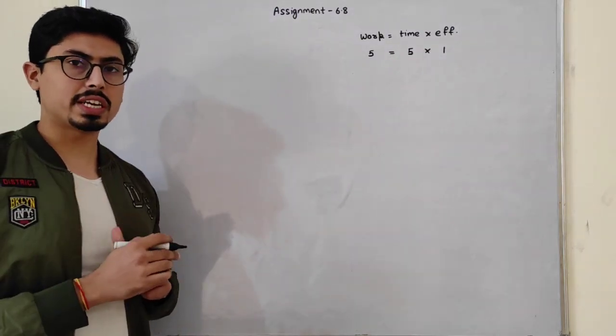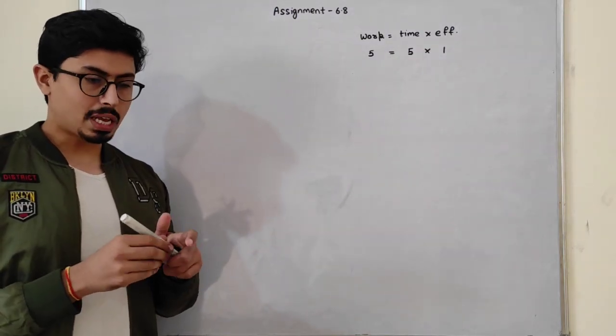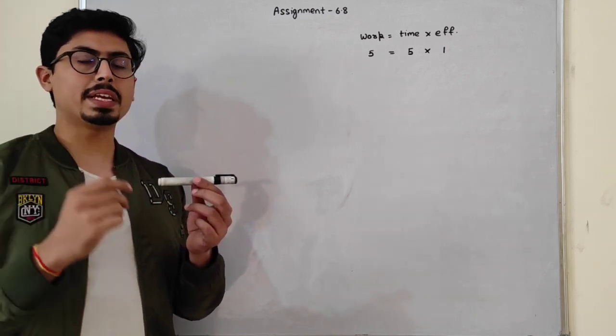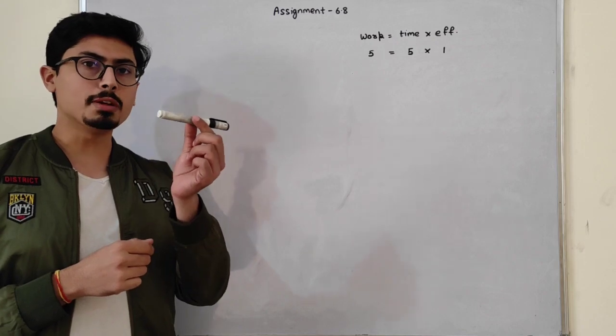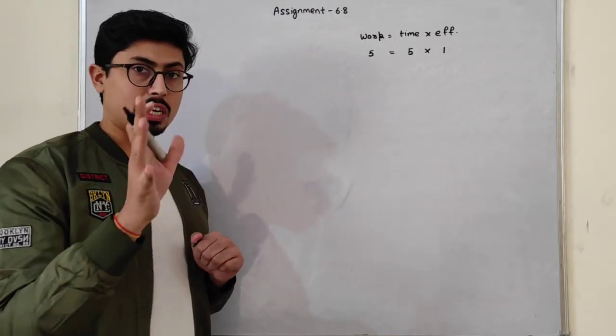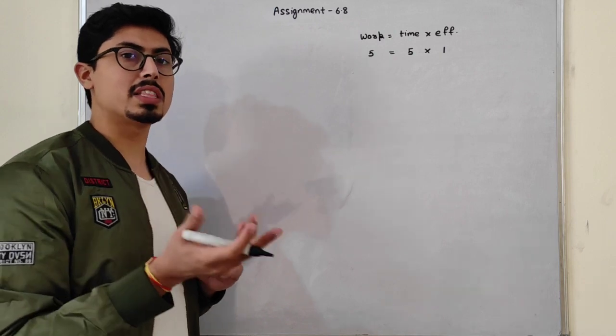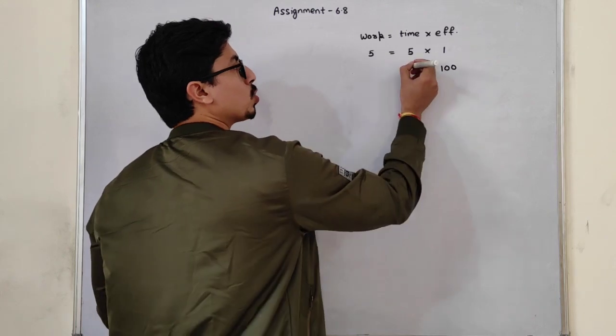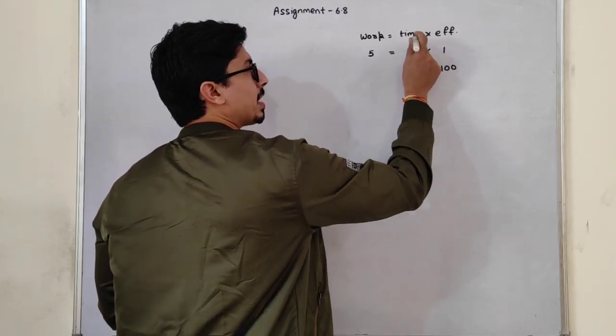Students, let's take another example. For example, a labor or a company produces 100 markers in 1 day. So this is the capability, or I can say the efficiency. 100 markers in 1 day. Time is 5 days.